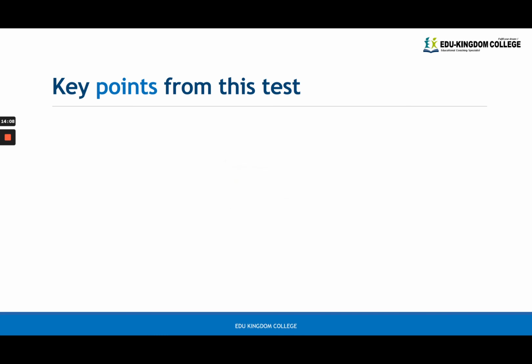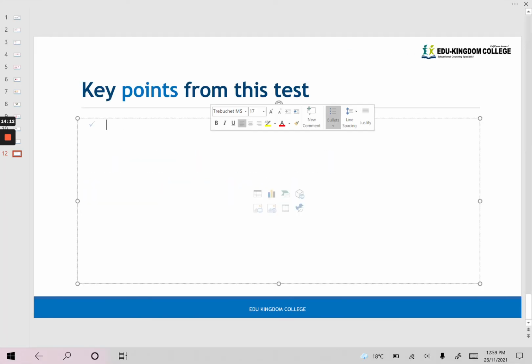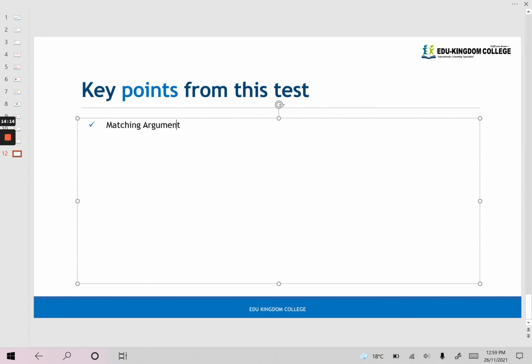Okay, so to wrap this up, we are quickly going to look at some takeaways. So I'm going to start with that matching argument question. For these questions, I want you to simplify the given statement by replacing the variables with letters.